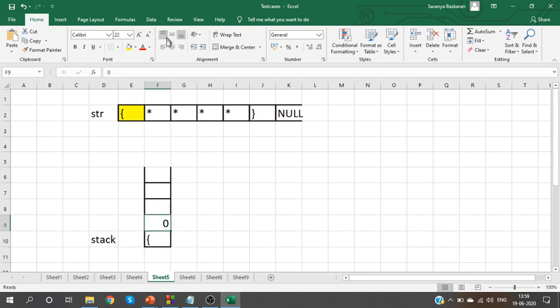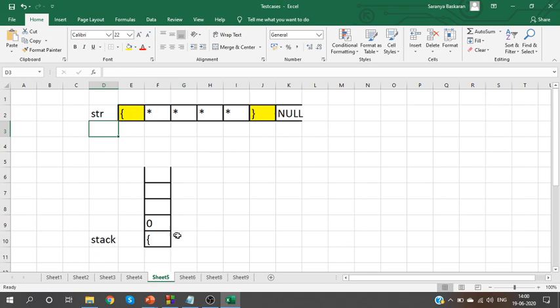When I push an element, along with it, I'll start storing the count. Which count? The star count. You need to know how many stars are present between an open and a close bracket. That is our question, which means I should count the number of stars between this pair.